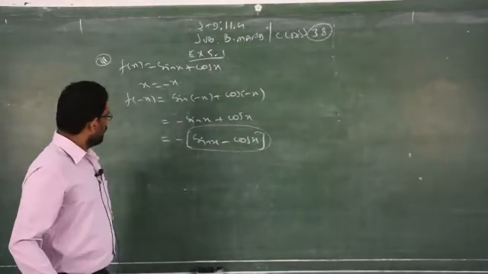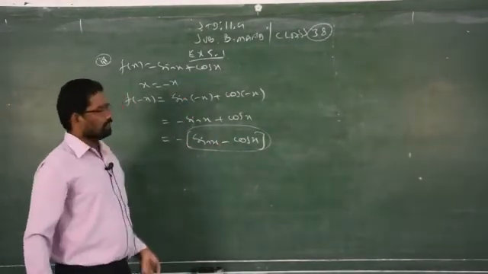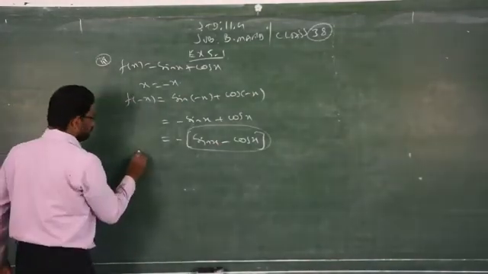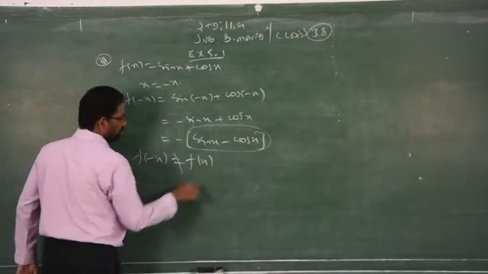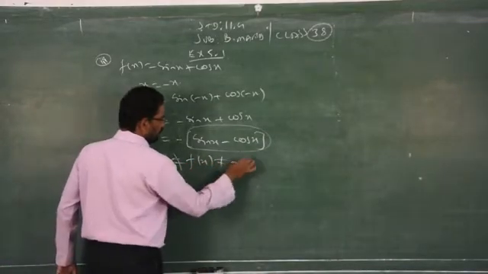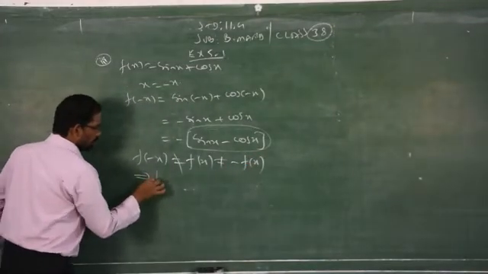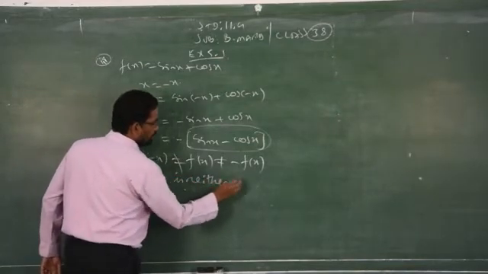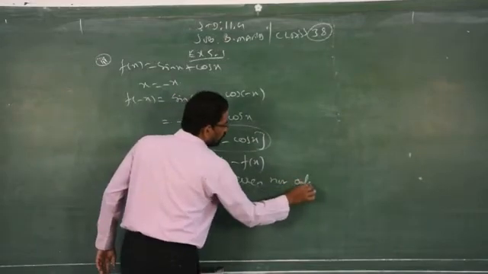But here, after taking minus outside, I am not able to get the given question. In this case, you have to write that it is not equal to f of x or minus of f of x, which implies it is neither even nor odd function.